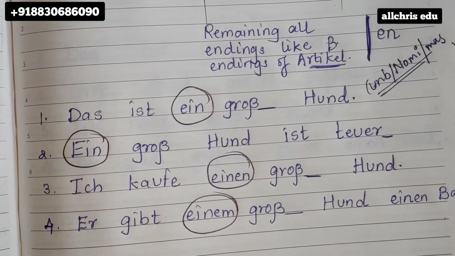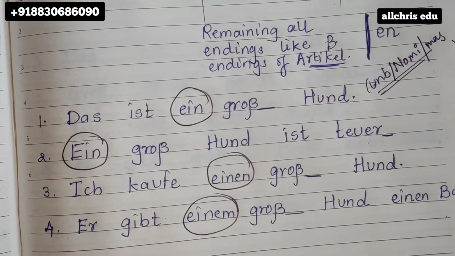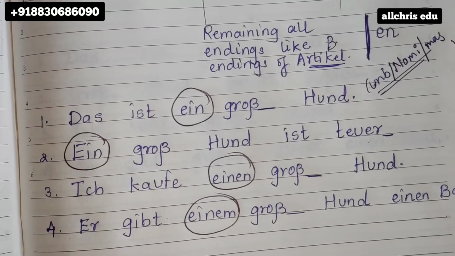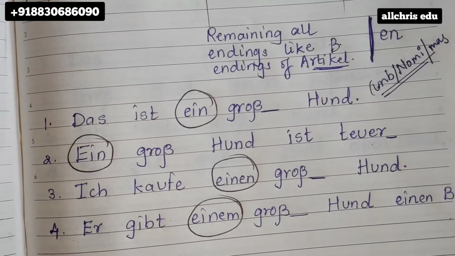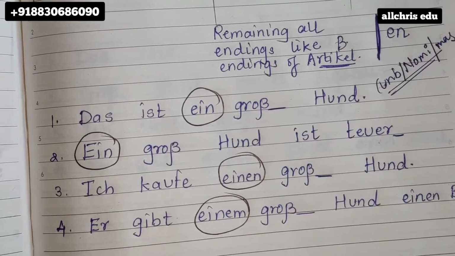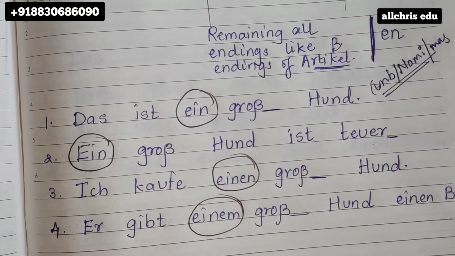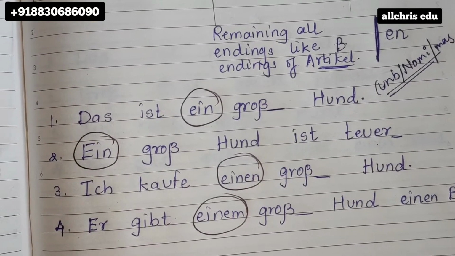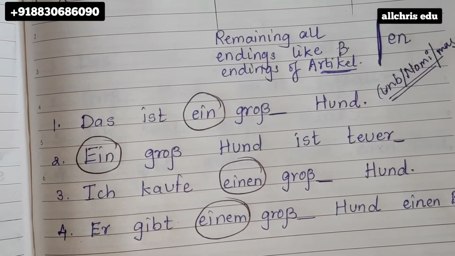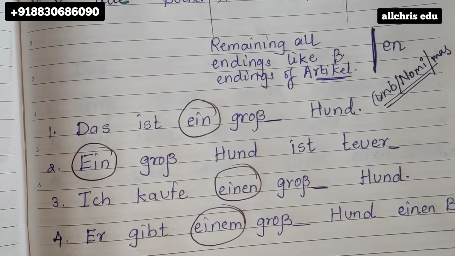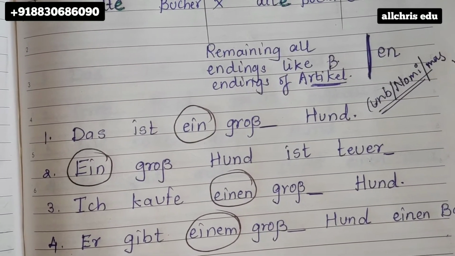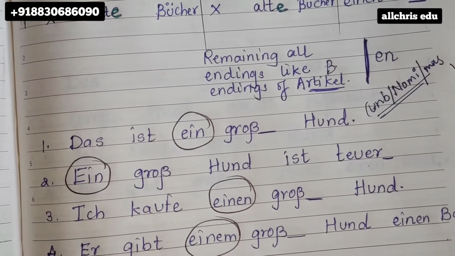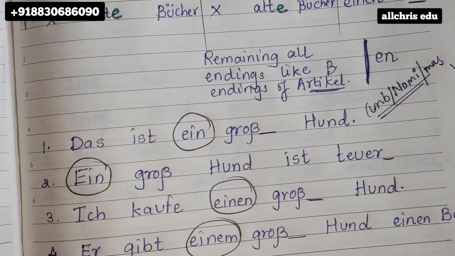Then number 2, ein Großhund ist teuer. So here the word ein was there, before the adjective the article was there. After the adjective, the noun was there. So of course you need to write an ending. Ein. Now this Hund is also nominative. If you hide ein and groß, Hund ist teuer. So we are describing Hund. So Hund is nominative. So you know what the gender is, what you are supposed to do. Now here if you observe teuer, T-E-U-E-R, that is also an adjective, students. There also a dash is given so that you write the adjective ending.